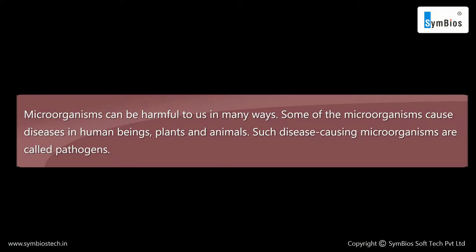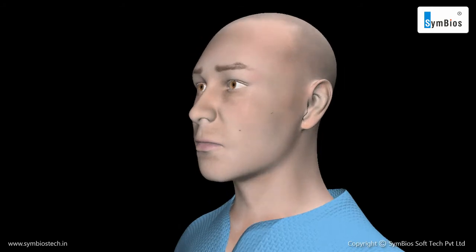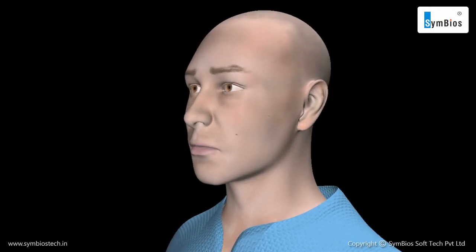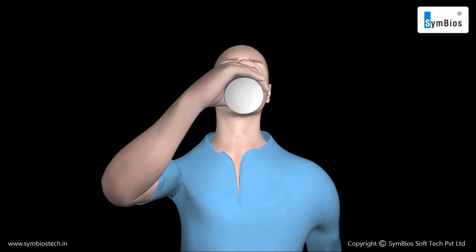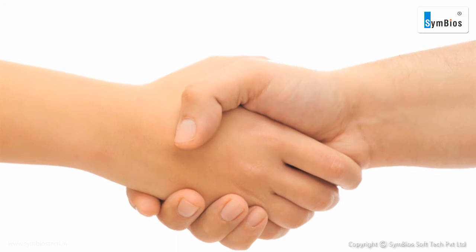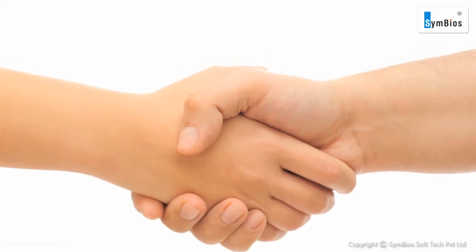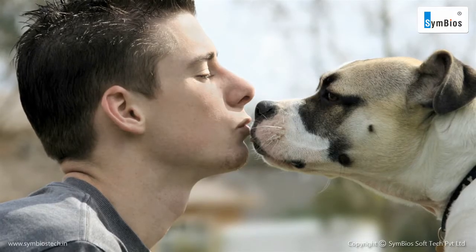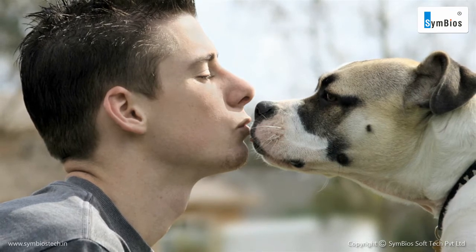Microorganisms can be harmful to us in many ways. Some of the microorganisms cause diseases in human beings, plants, and animals. Such disease-causing microorganisms are called pathogens. Pathogens enter our body through the air we breathe, the water we drink, or the food we eat. Pathogens can also get transmitted by direct contact with an infected person or carried through an animal.